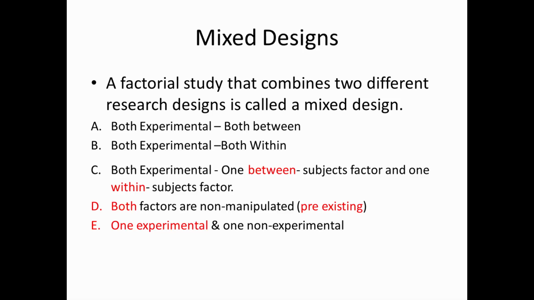And we may have a factorial design in which both factors are non-experimental. And finally, we have a situation where we have one experimental and one non-experimental factor. Let's take a look at some examples.